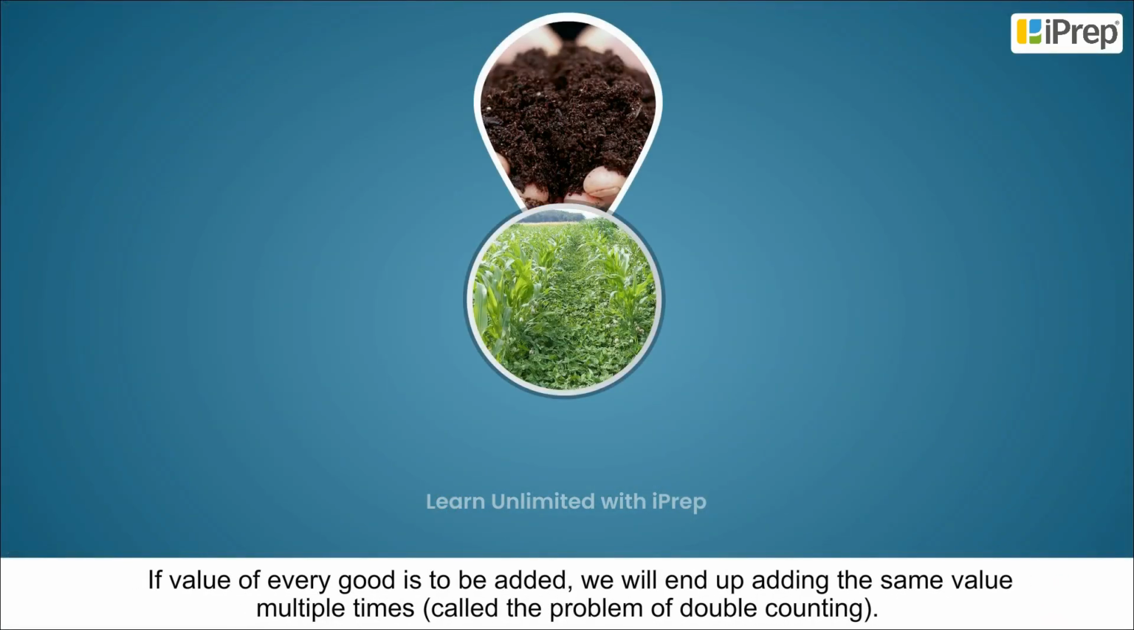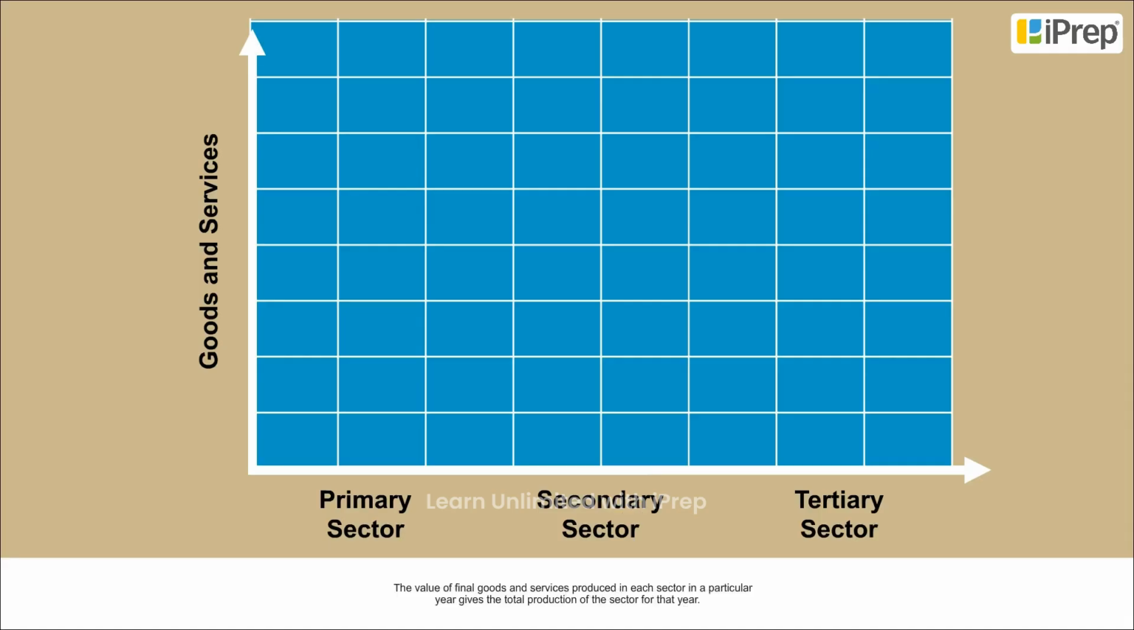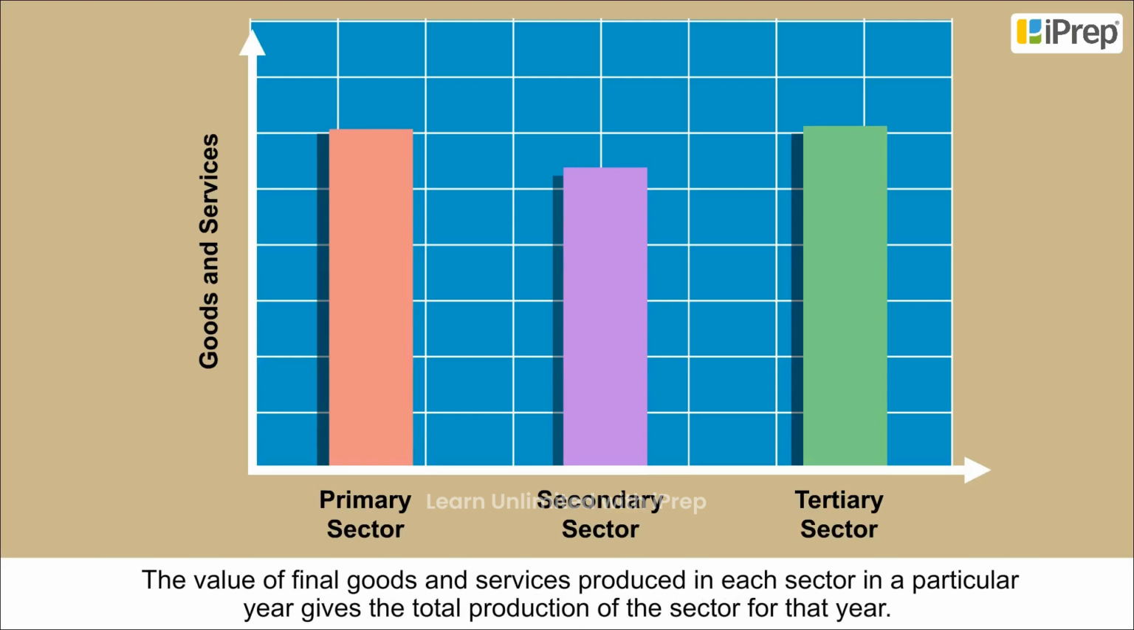If the value of every good is to be added, we will end up adding the same value multiple times, called the problem of double counting. The value of final goods and services produced in each sector in a particular year gives the total production of the sector for that year.